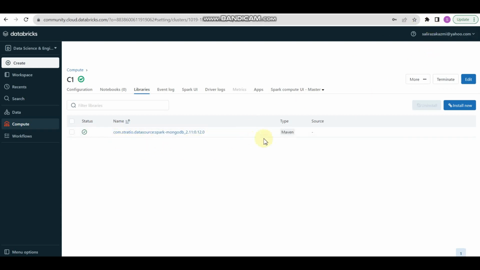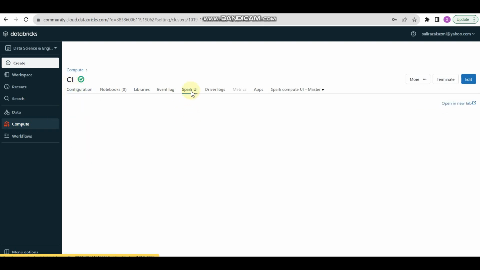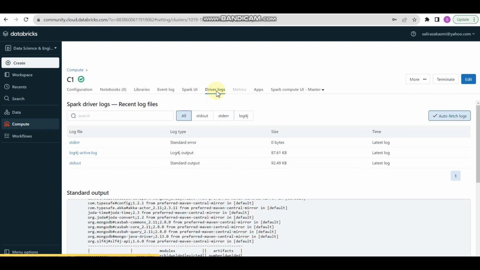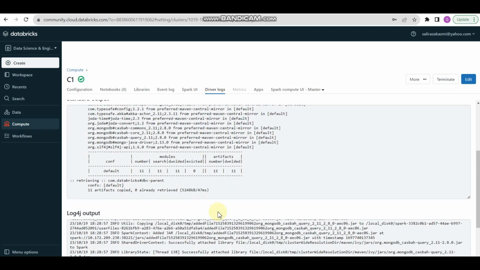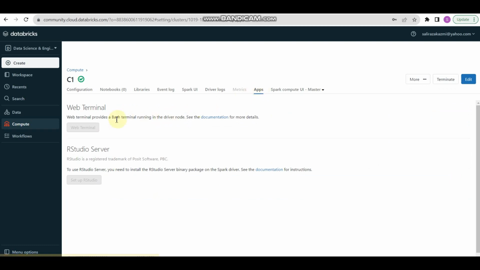So our Maven package is installed, and we have the event log if we want to see what is going on with our C1 cluster. In Spark UI we don't have anything yet, but it's a job portal type of thing. Then driver logs, standard output, log4j output, and a web terminal.